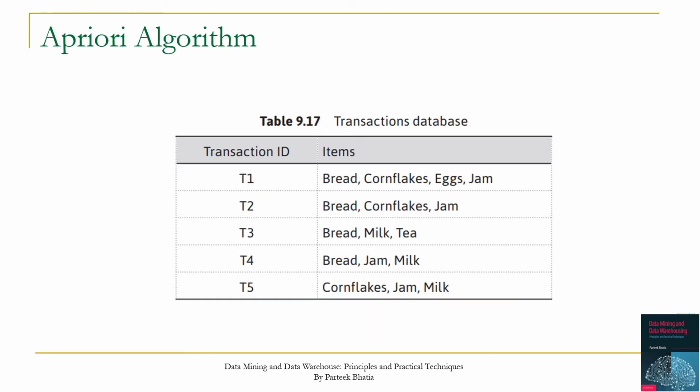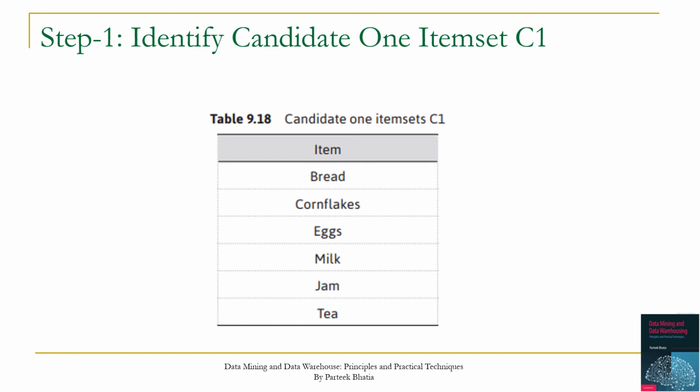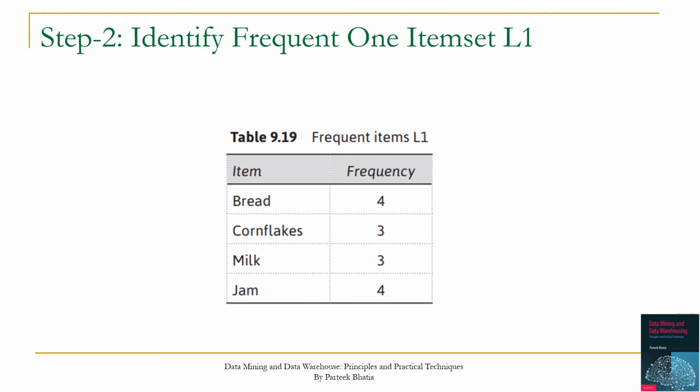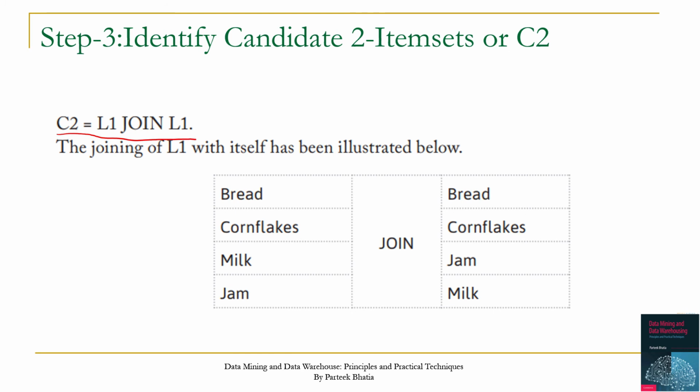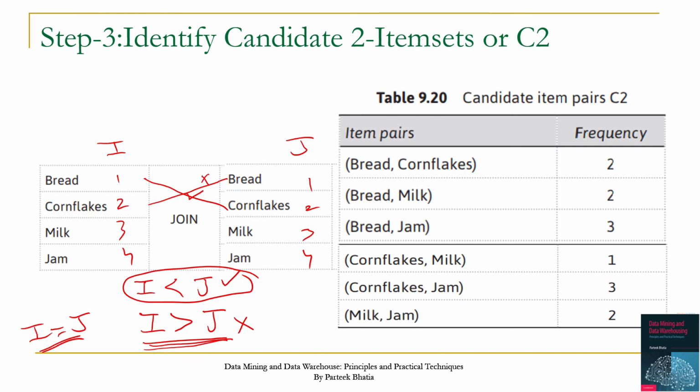So up to this point you can see that in the first step we have created one item pairs. We named it as candidate one item sets under C1. Then we pick L1, which are frequent one item sets, where frequency is more than or equal to 3. Then we created C2 by performing L1 join L1, joining L1 with itself, and joining is performed for only those pairs where I is less than J. We will not consider I equal to J or I greater than J because this will be redundant and carry no information. This way we have a total of 6 item pairs in C2.